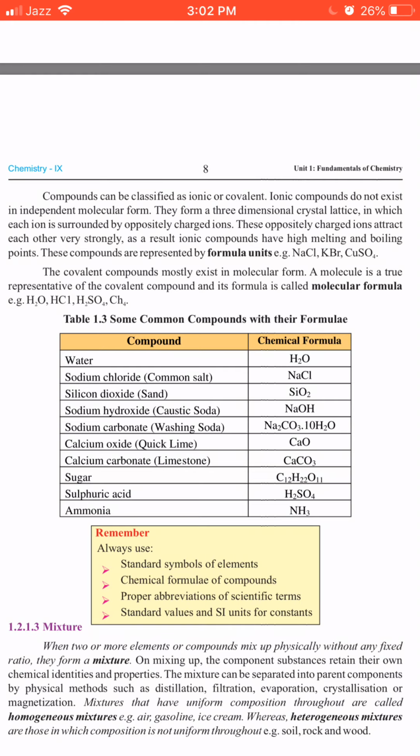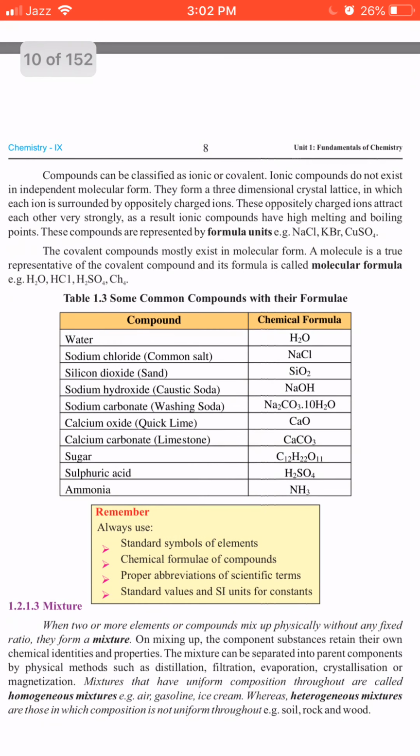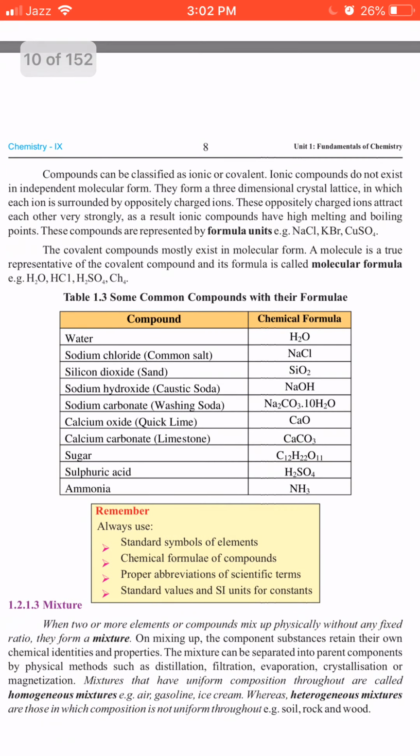In the second paragraph of this page, it is written that covalent compounds mostly exist in molecular form. A molecule is a true representative of the covalent compounds and its formula is called the molecular formula. For example, H2O, HCl, H2SO4, and CH4. Well, students, here you could see